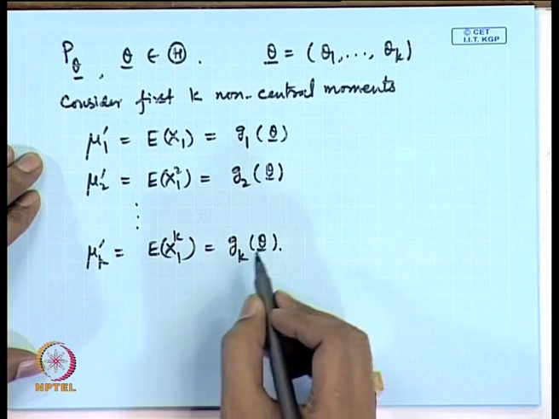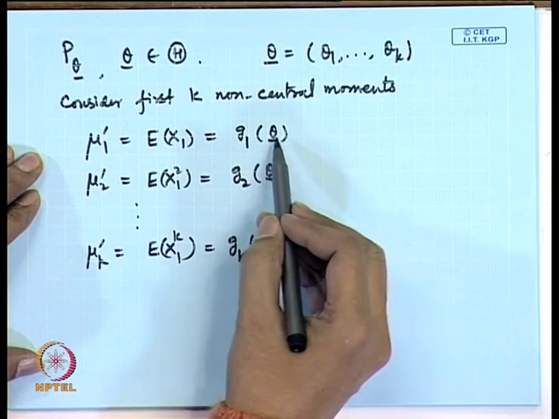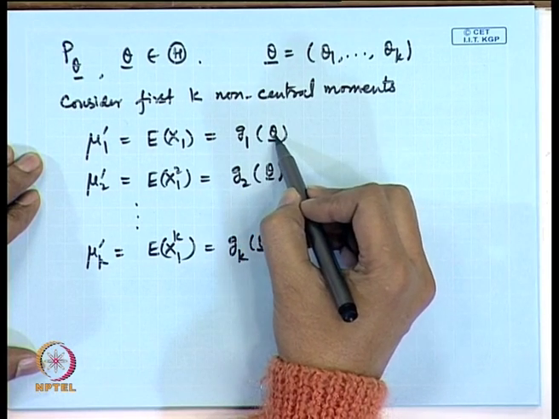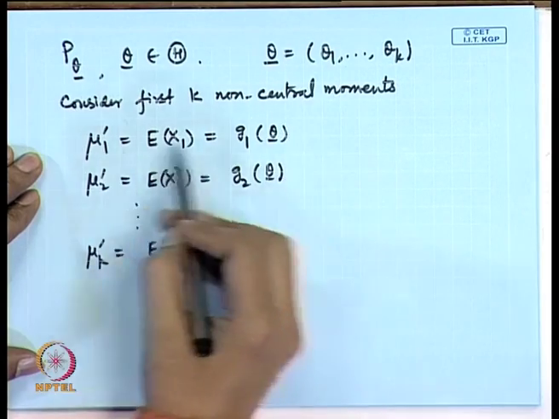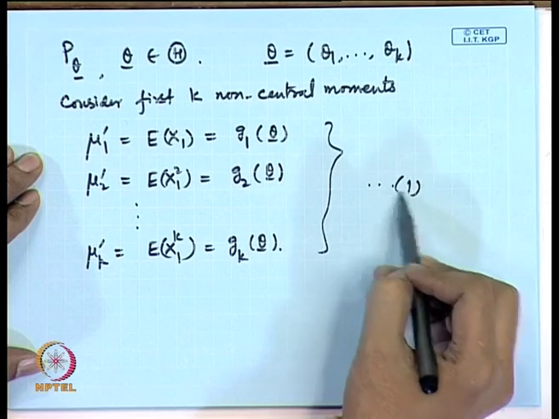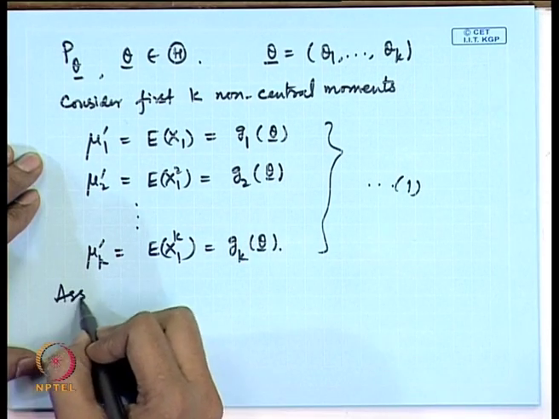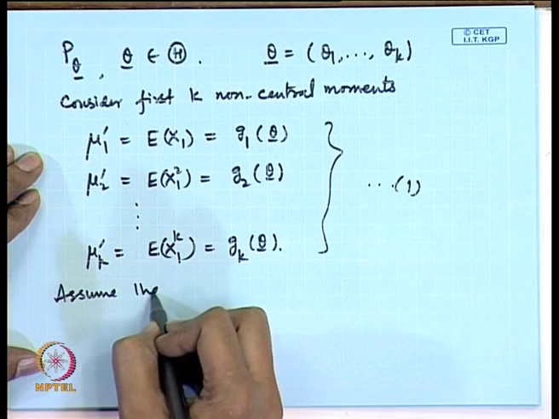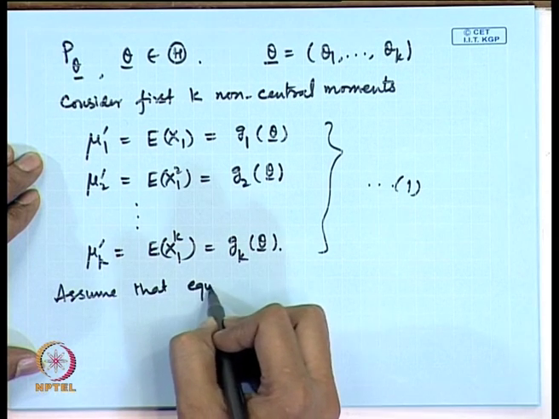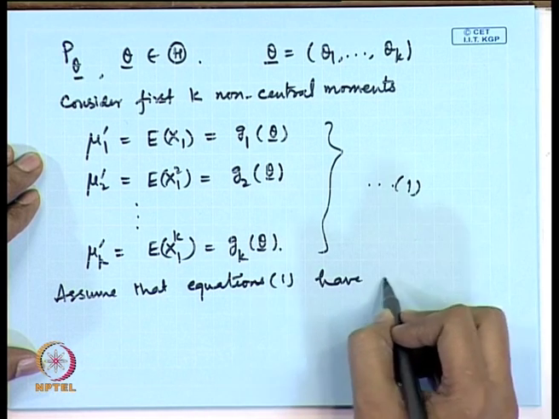Now, we assume that these k equations, so each of this is a function of theta 1, theta 2, theta k. So, we assume that these equations 1 they have solutions. Assume that the system of equations 1 have solutions.